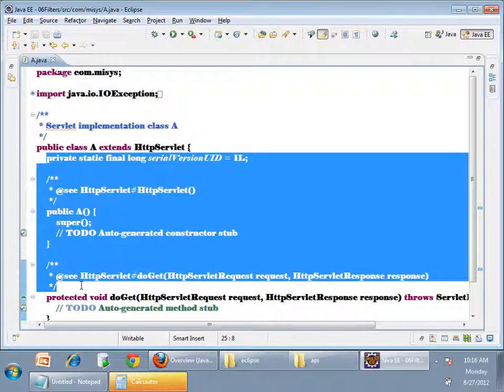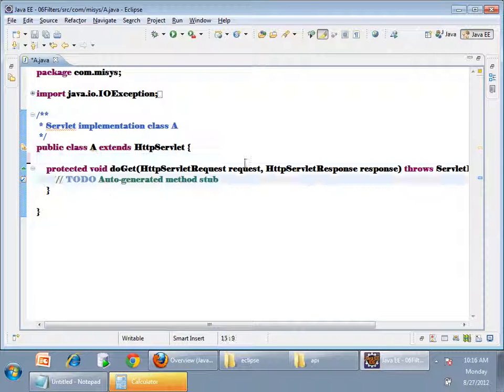I'll not write much. In servlet A, I'm saying response.getWriter().println("This is from servlet A").